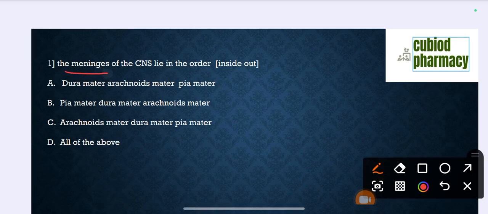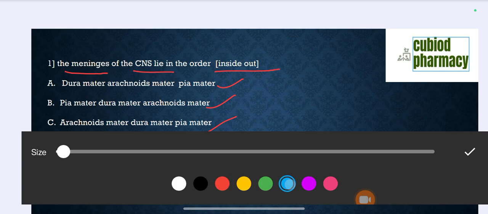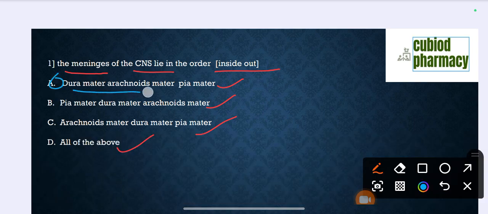The meninges of the central nervous system lie in the order, inside out: option A, pia mater, dura mater and arachnoid mater; option B, pia mater, dura mater, arachnoid mater; option C, arachnoid mater, dura mater, pia mater; and option D, all of the above. So the correct option is option A. A is the correct answer.